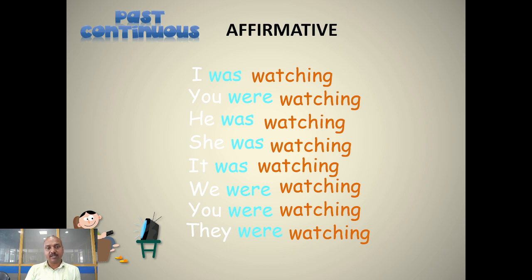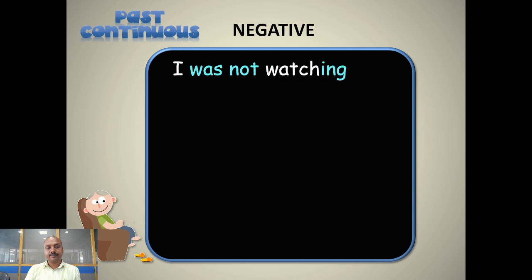In the affirmative form, let's have the format of all the 7 pronouns. I was watching. Here I is the subject and was is the auxiliary verb and watching is the main verb. Right. I was watching. So past continuous tense. We were watching. He was watching. She was watching. It was watching, we were watching, you were watching and they were watching. This is the affirmative form of all the 7 pronouns.